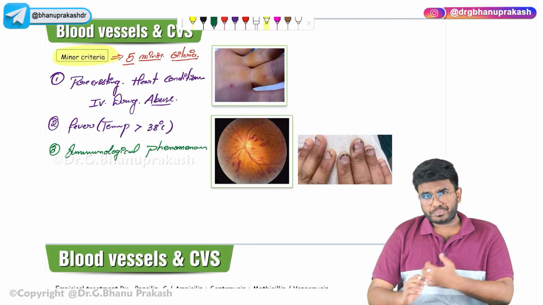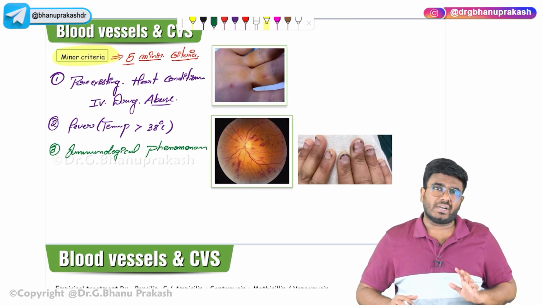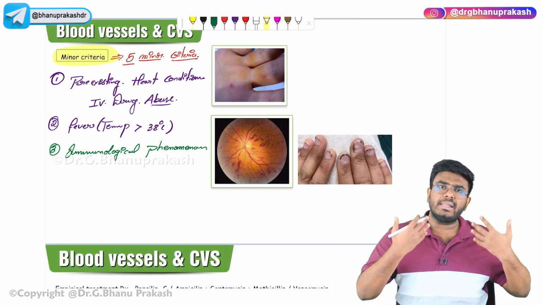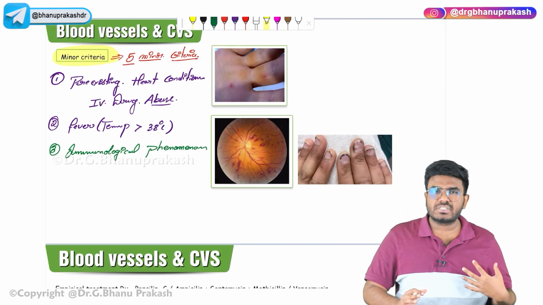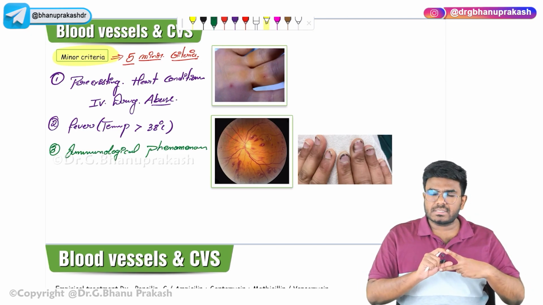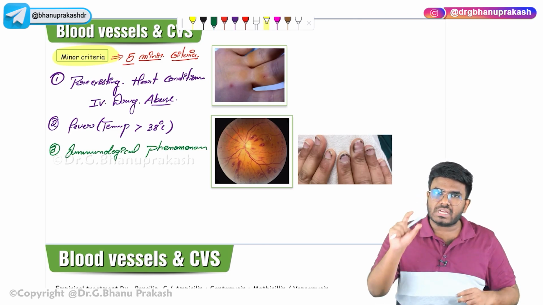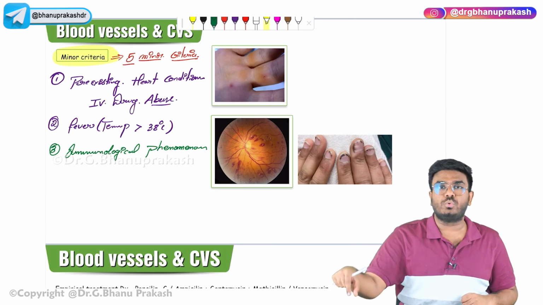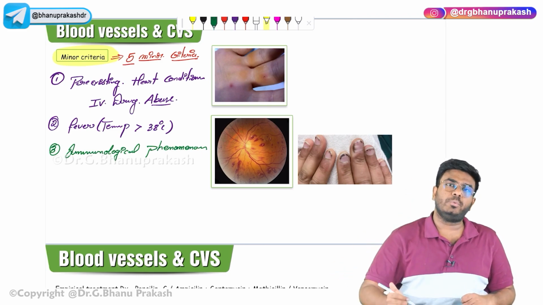For example, imagine I am a patient who is having infective endocarditis. My heart is sending all this bacteria throughout the body. My immune system is activated and producing antibodies. These antibodies will go and attack the antigens. So these antigen antibody complexes circulating in the blood will be deposited in different tissues, leading to different immunological phenomena.